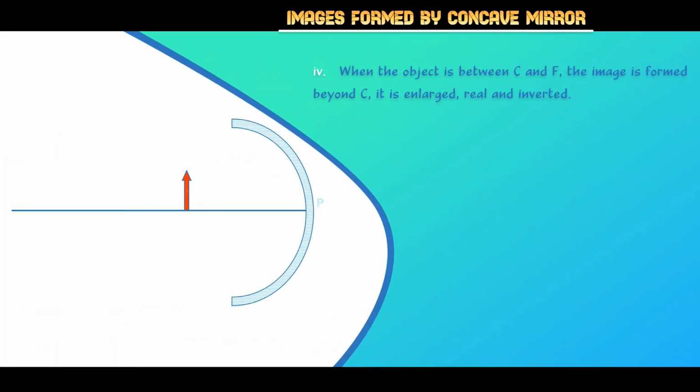Fourth one: when the object is between the center of curvature and the focus, the image is formed beyond C and it is enlarged, real and inverted.